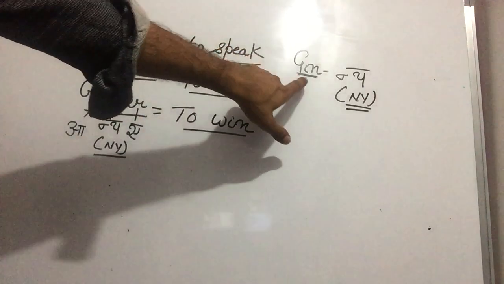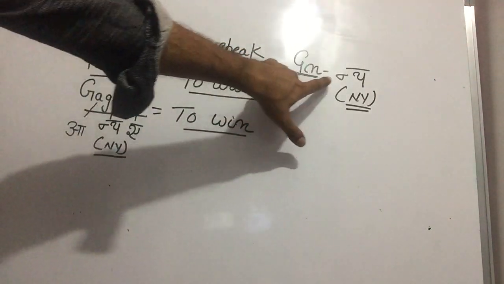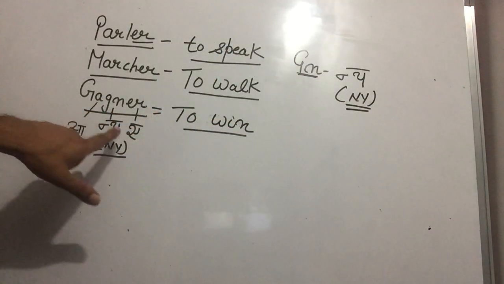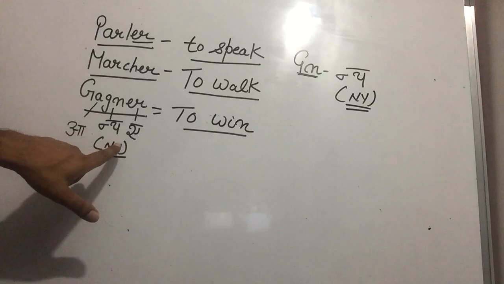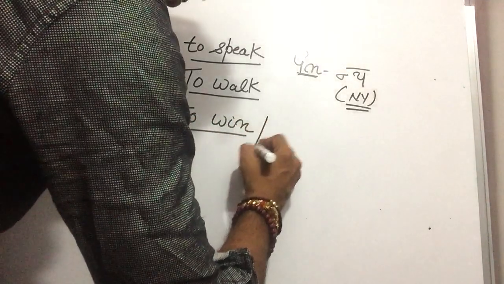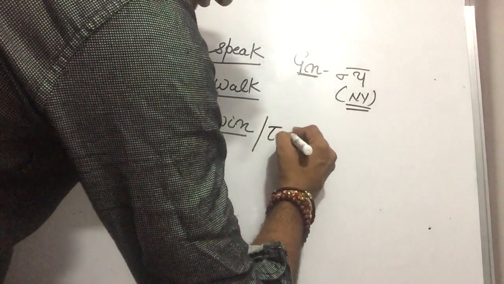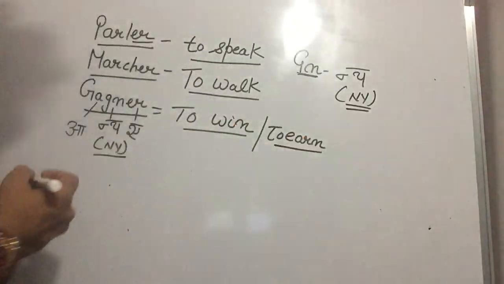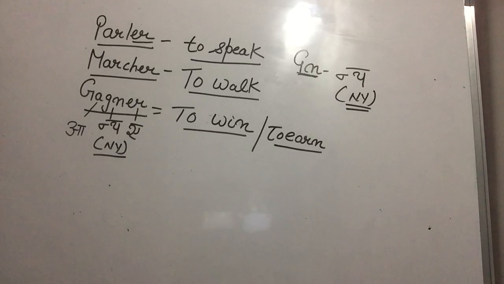So you have to understand this. GN sound is ny, so that is gagne. Speak up. Very good. Gagner is to win, and gagner is to earn also. We use the vocabulary for earn also, Paji.